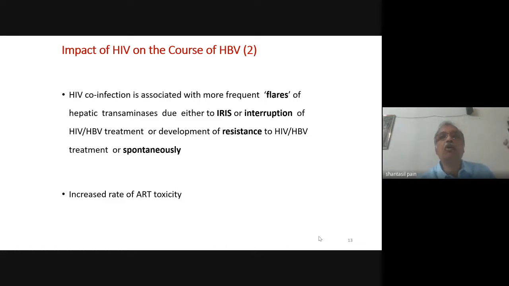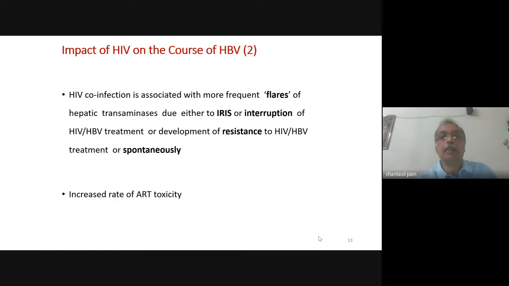What can be the cause of this acute hepatitis? Now you all know, because of the use of ART, there can be immune reconstitution. And because of this immune reconstitution, there can be a flare of underlying chronic hepatitis B, and the patient can develop acute hepatitis.